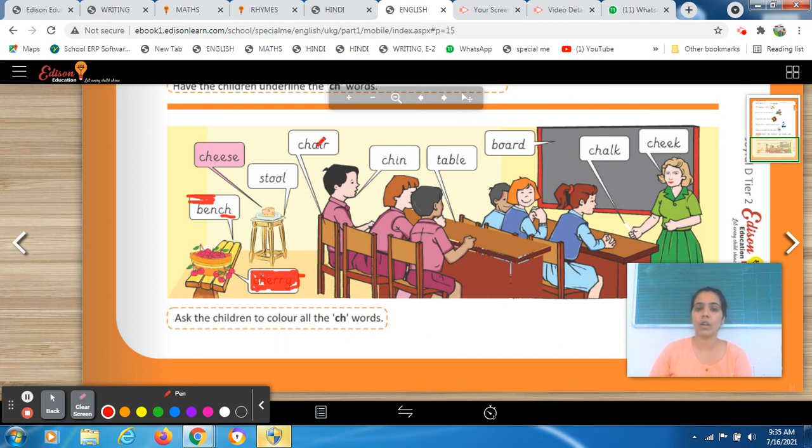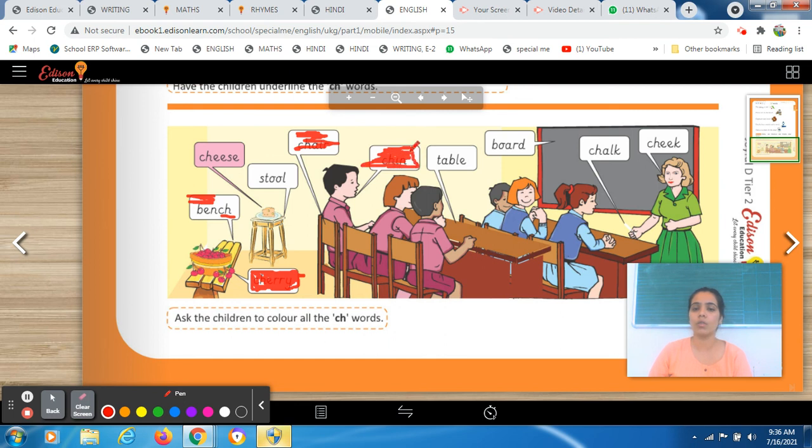Now come to the next word. So it's chair. So what is this? Chair. It's pointing towards the chair. So chair is having ch. So that means you have to color the whole box. Then, okay, the next word is chin. Some are the words which you already did in the previous session, and some are new to you. Chin, chin. So kindly color the whole box.